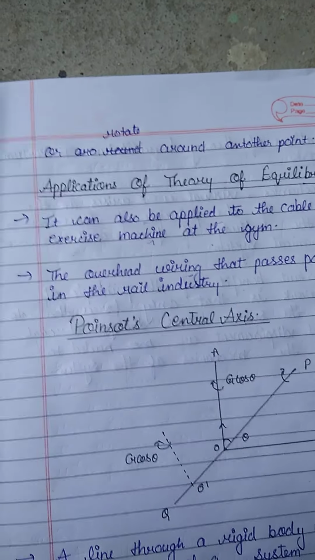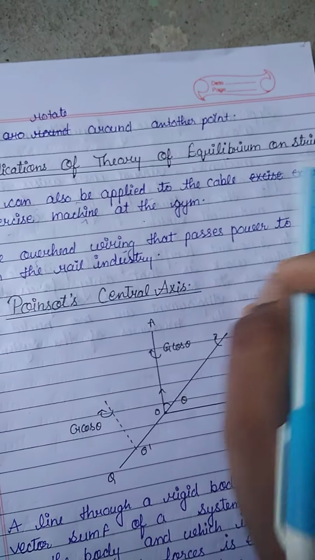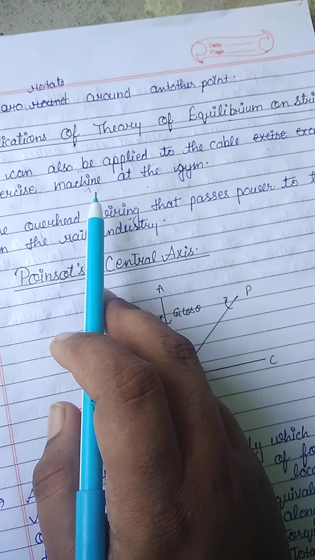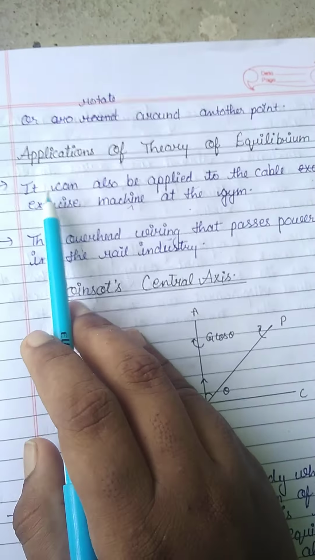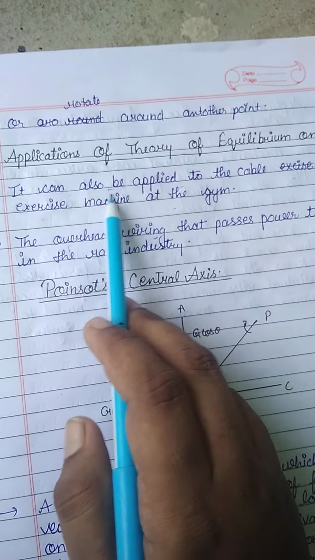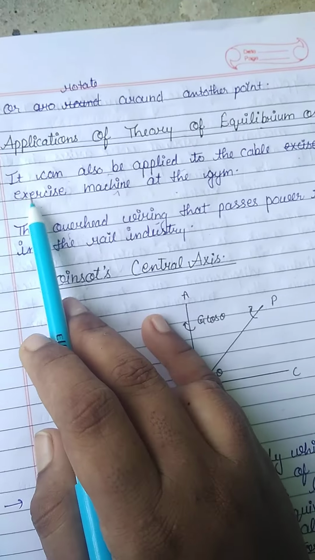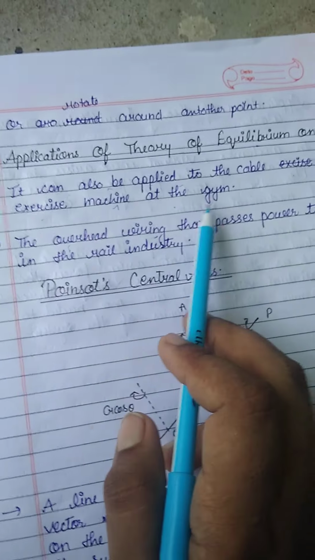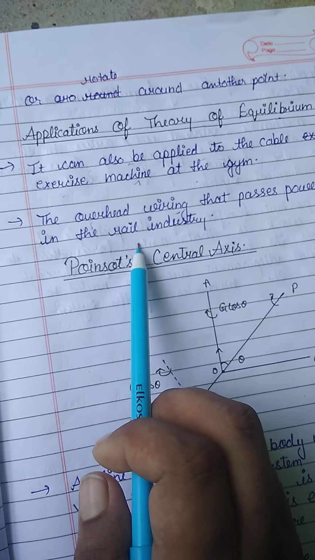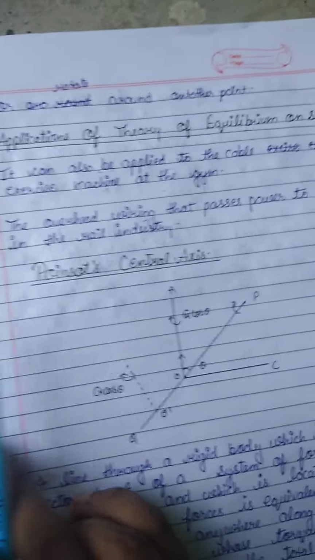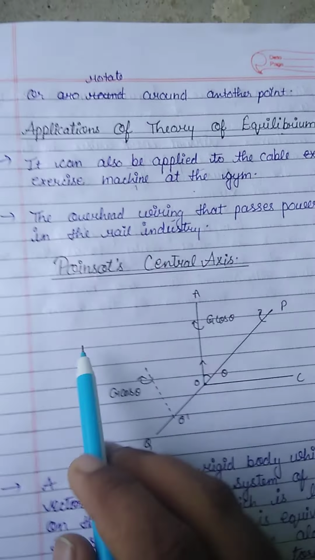Next, the application of theory of equilibrium on string. Firstly, we discussed the system of forces. Now we will discuss the application of theory of equilibrium on string. It can also be applied to cables, or an exercise machine at the gym, and the overhead wiring that passes power in the rail industry. These are applications of equilibrium of string.